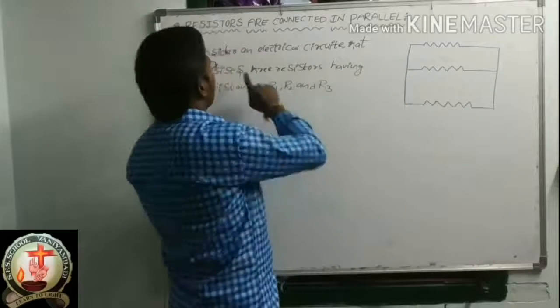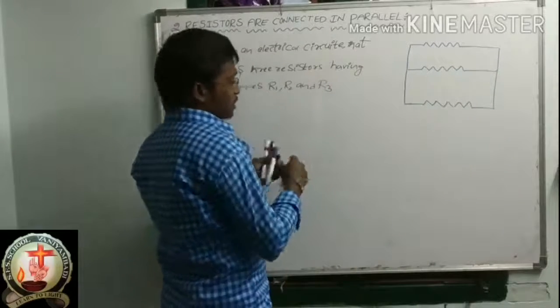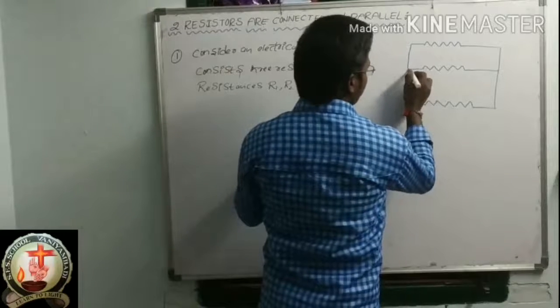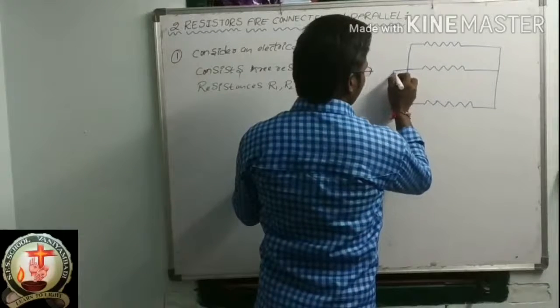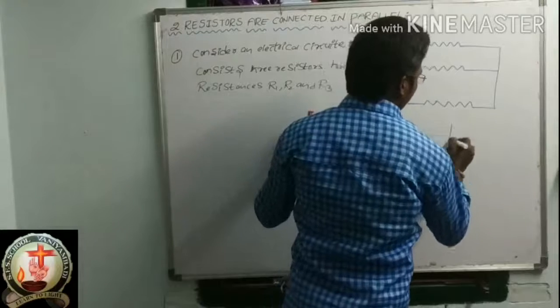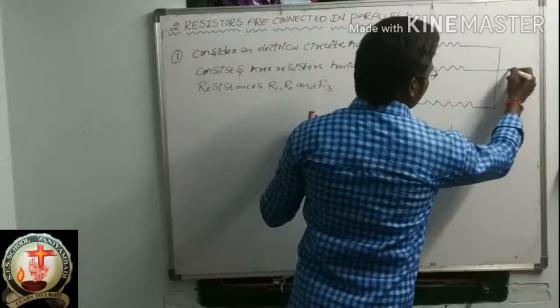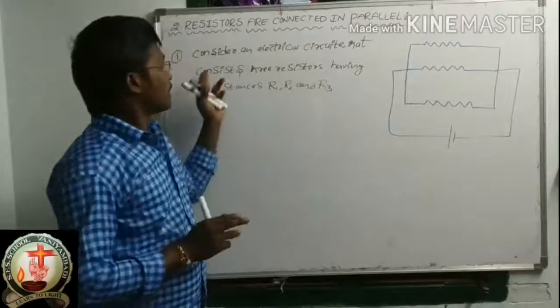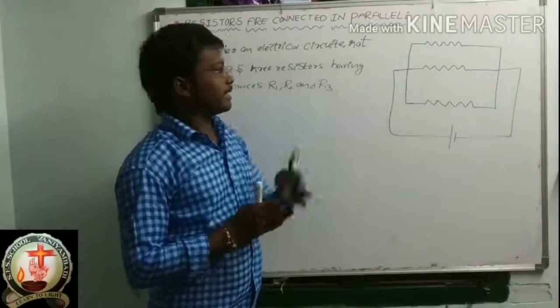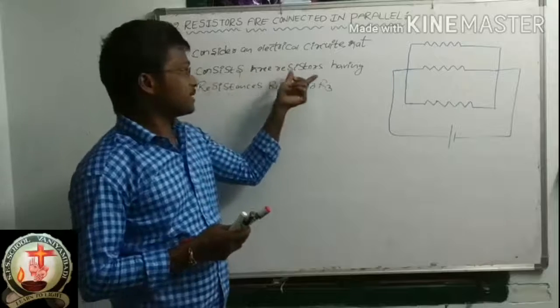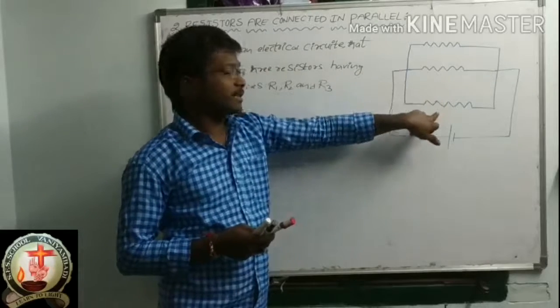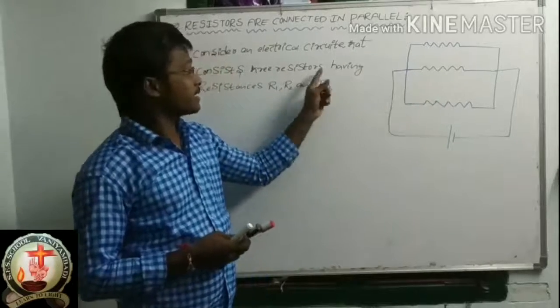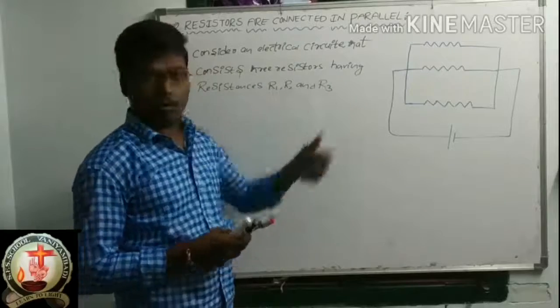So consider an electrical circuit. This is an electrical circuit that consists of three resistors: first resistor, second resistor, and third resistor, having resistances R1, R2, R3.